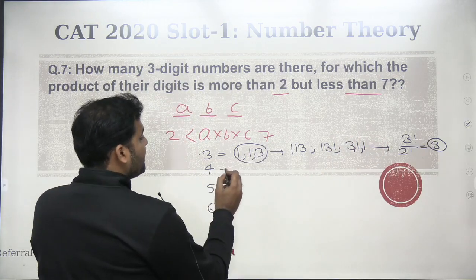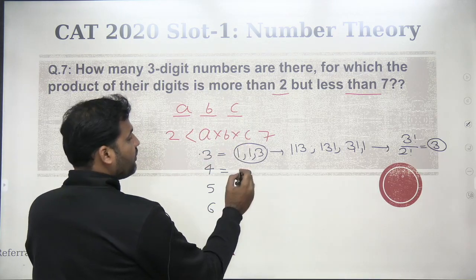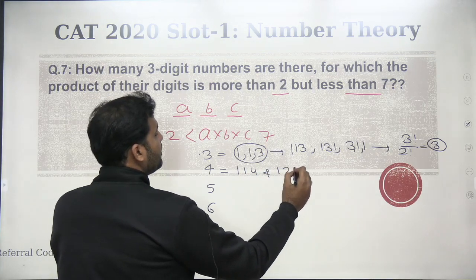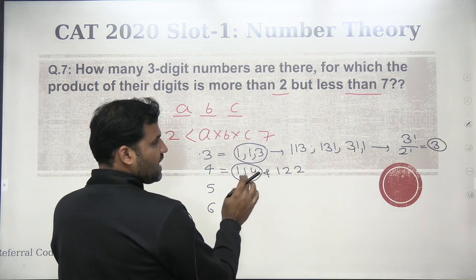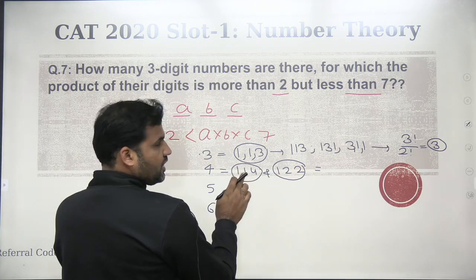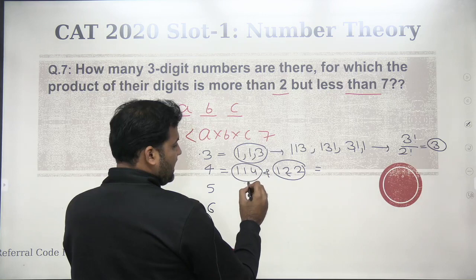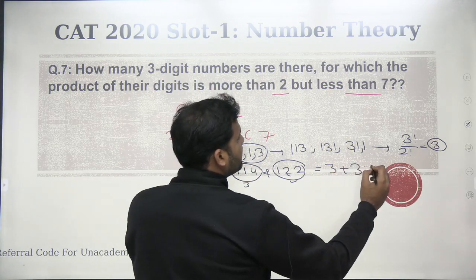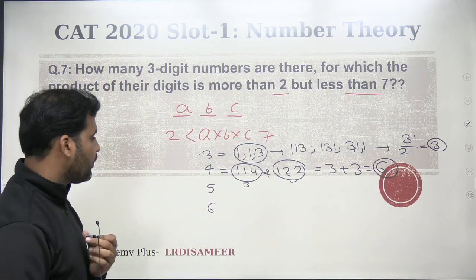Similarly, if I have the product as 4, the possibilities of writing it as a product of 3 numbers would be 1, 1, 4 and 1, 2, 2. These are the only possible ways. So using the same rule, I'll be able to make 3 numbers from this and 3 numbers from this, because here 2 digits are repeating, here also 2 digits are repeating. So a total of 6 numbers will be made having the product of digits equal to 4.